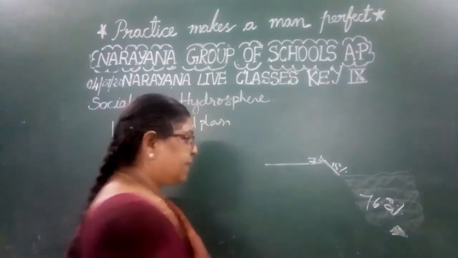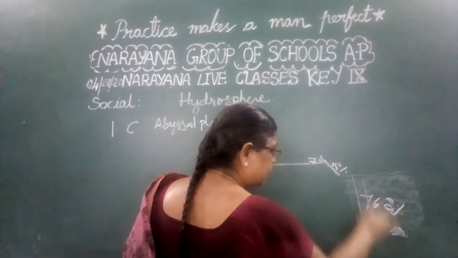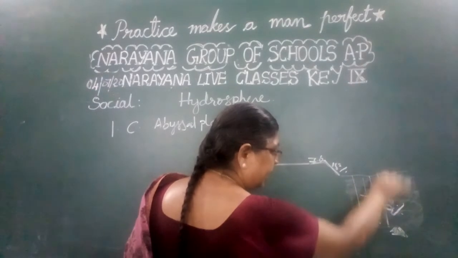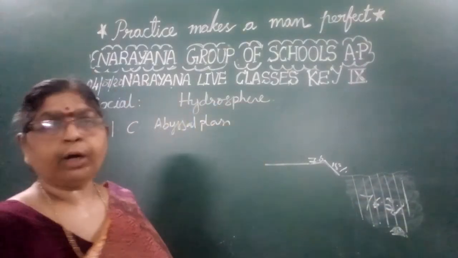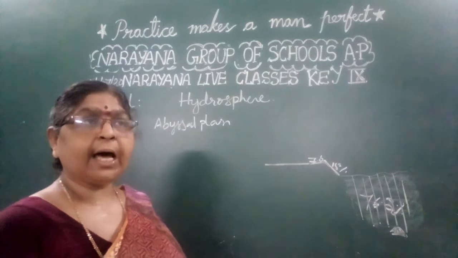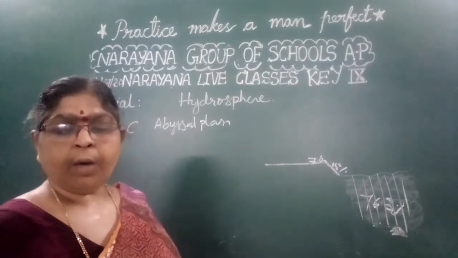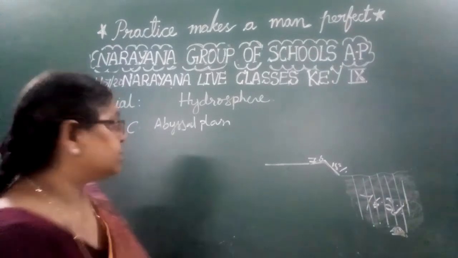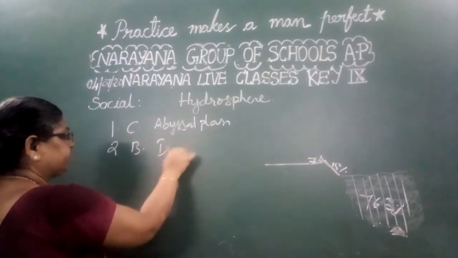And the line joining the points on the seabed at an equal vertical distance beneath the surface are. If the seabed is like this, the lines that are joining with the equal depth, what do we call them? We call them the isobars. That is option B, isobar.